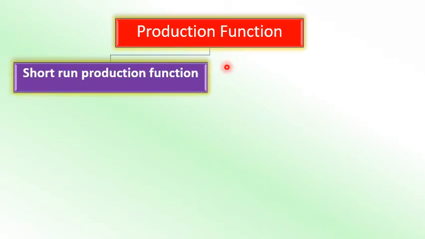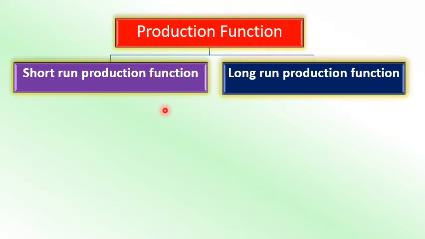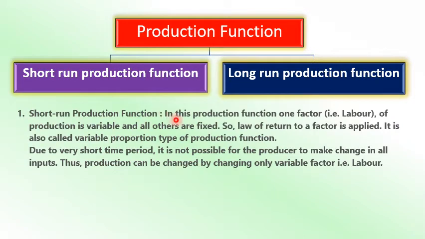Now production functions are basically of two types. One is short run production function and the other is long run production function. In the short run production function, one factor, that is labor, of the production is variable and all other factors are fixed, because in the very short run the producer is not able to change any other factors of production like land or capital or entrepreneurship or expansion of the business.